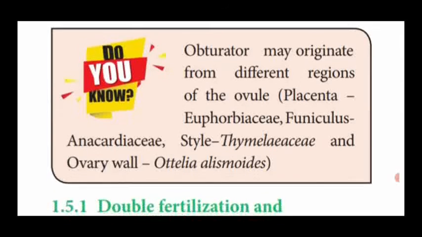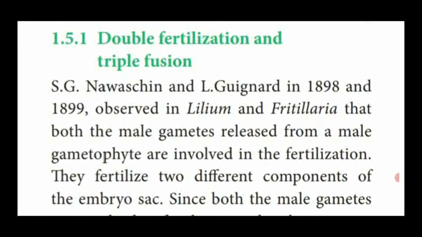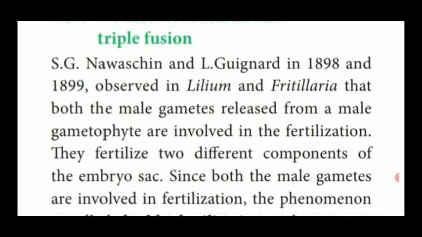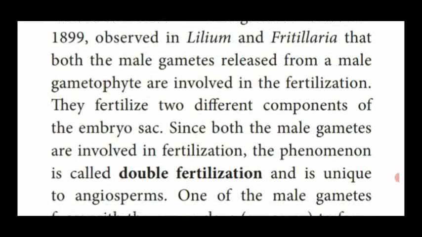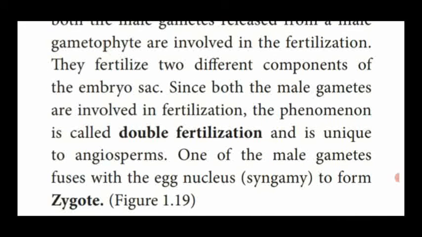Dear students, now we are going to see how double fertilization and triple fusion take place in plants. This process was first identified by two scientists, Navaschin and Guignard, in the years 1898 and 1899 in Lilium and Fritillaria plants. Both the male gametes are released from the male gametophyte, that is the pollen grain, and both are responsible for the fertilization process.